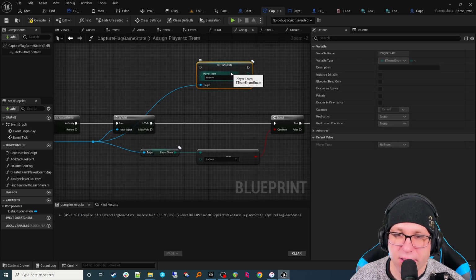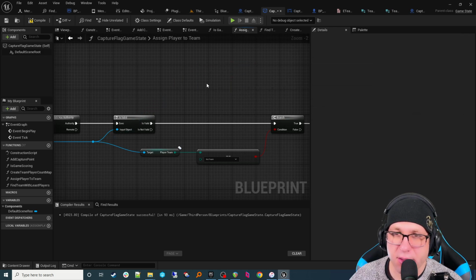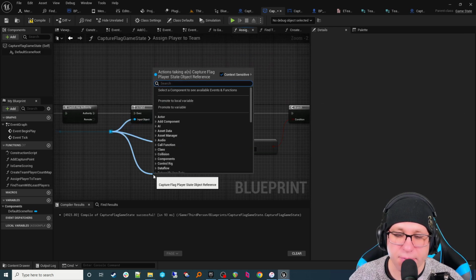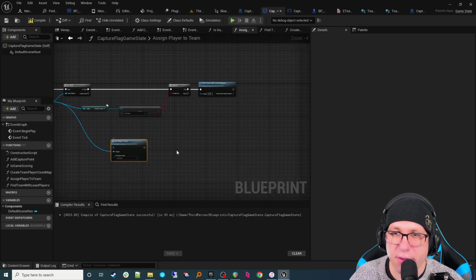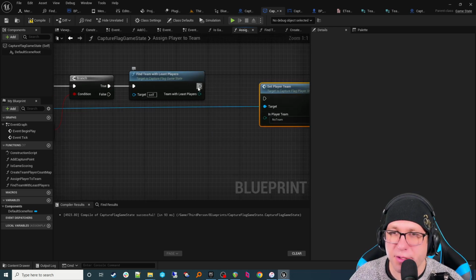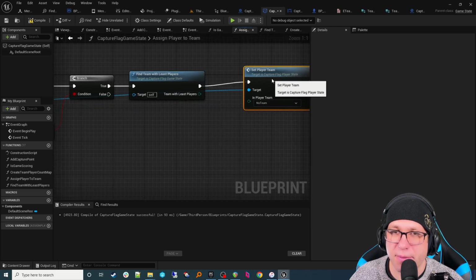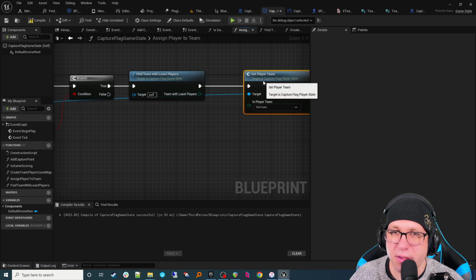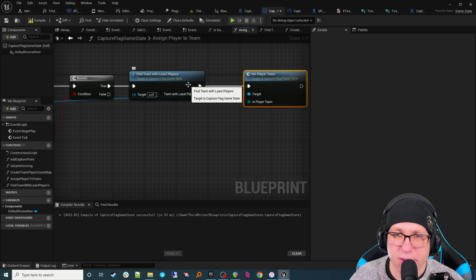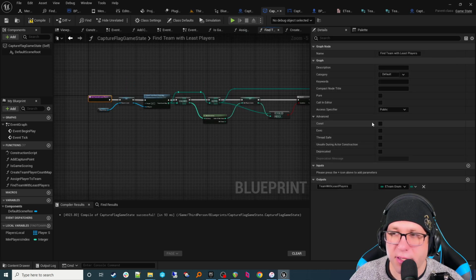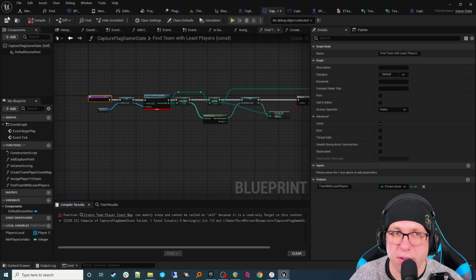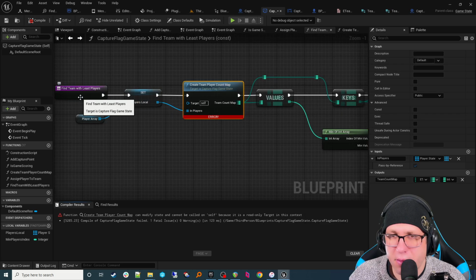Okay, let's go back to our game state. So we were about to set the player team that way. Let's not do that. Just set player team. And we got our setter node. And we'll say, hey, function that we made, find the team with the least amount of players. Throw that in there. You know, I just thought about this, what we could do here. Make that const, because it doesn't change anything.